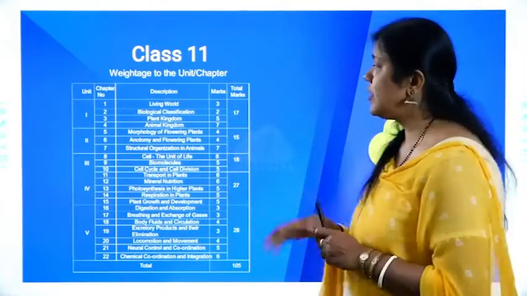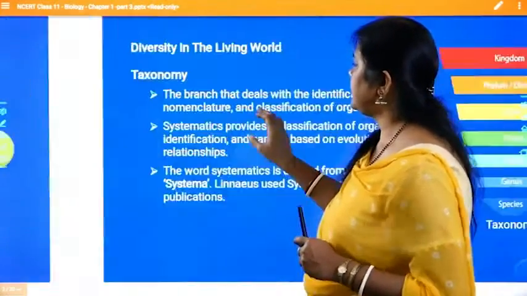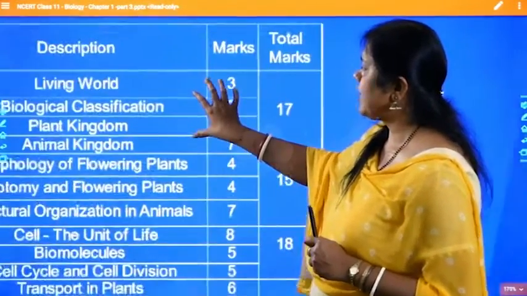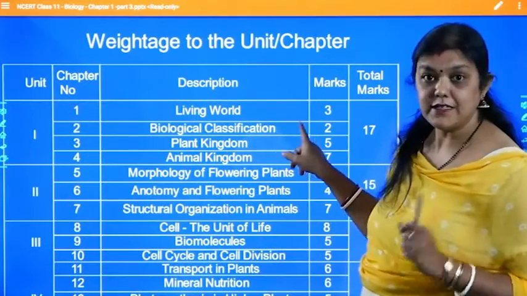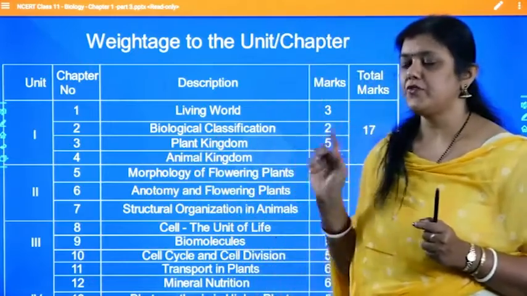So sometimes the feeling may come to you that this chapter must be very difficult, or what exactly is present in this chapter. Don't worry about all these things. This chapter is actually very easy and we have only a 3 marks question which will be asked from this chapter, as I told you earlier also. This chapter carries only 3 marks. As I have shown before, the living world contains 3 marks. So in your board exam, you are going to get only 1 question of 3 marks.